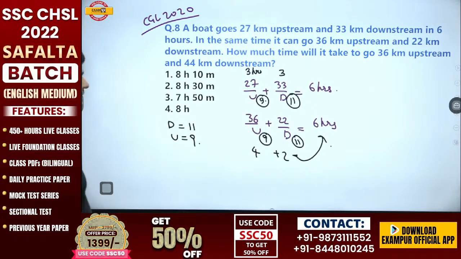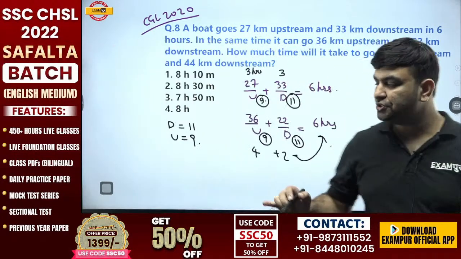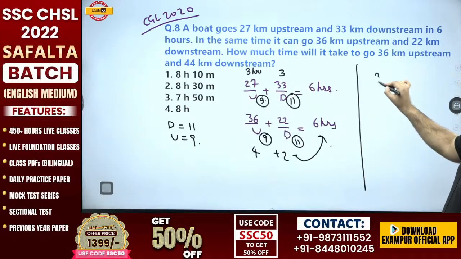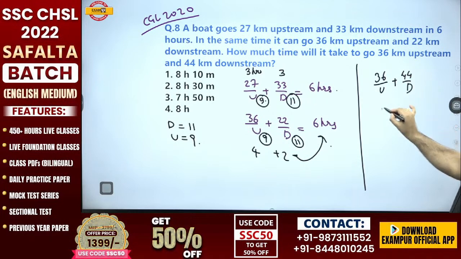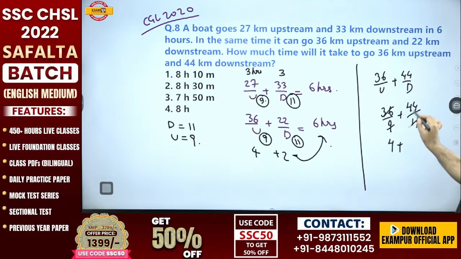How much time will it take to travel 36 kilometer upstream and 44 kilometer downstream? Upstream is 9 and downstream is 11. 4 plus 4, 8 hours.